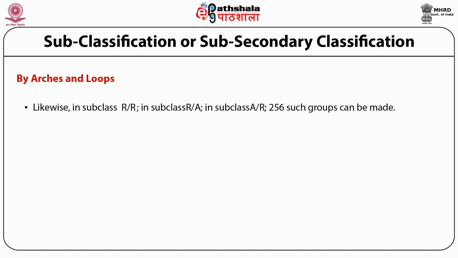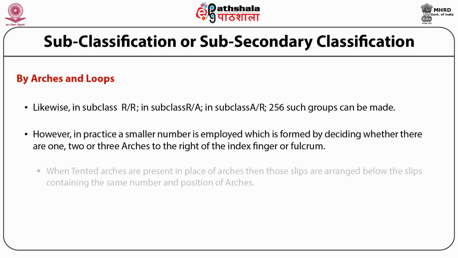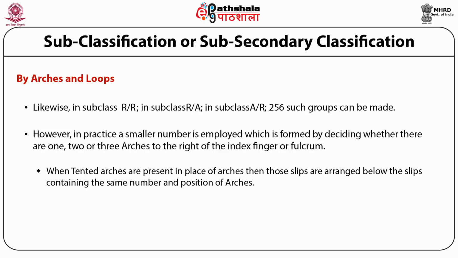However, in practice, a smaller number is employed, which is formed by deciding whether there are 1, 2 or 3 arches to the right of the index finger or fulcrum. When tented arches are present in place of arches, then those slips are arranged below the slips containing the same number and position of arches. Thus, small a, capital A, 2T would be arranged below small a, capital A, 2A group.